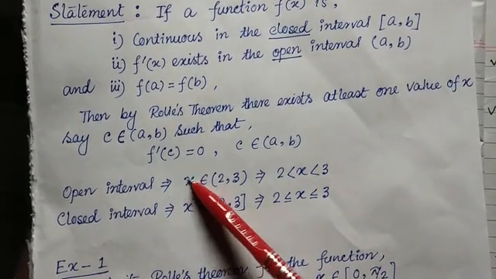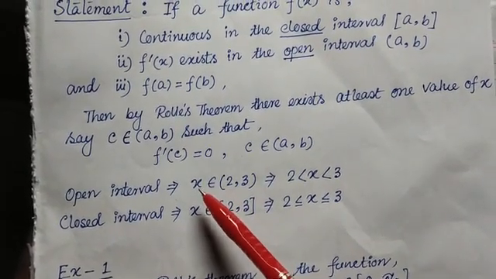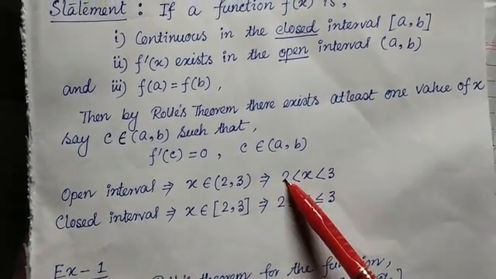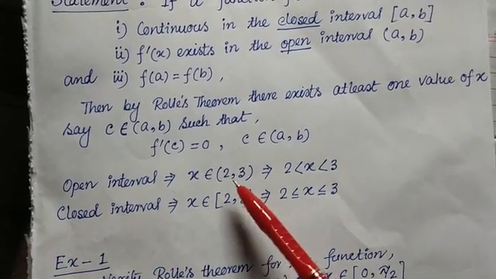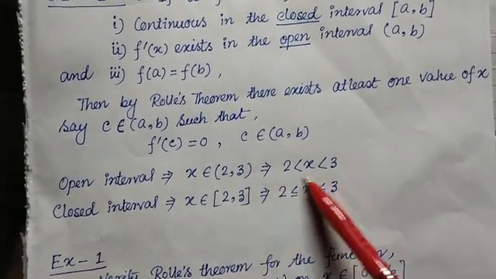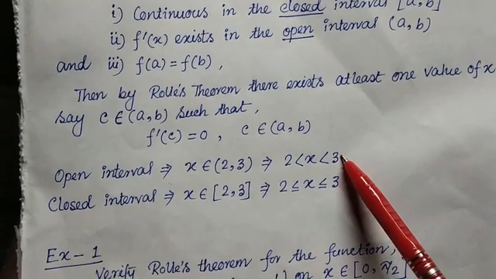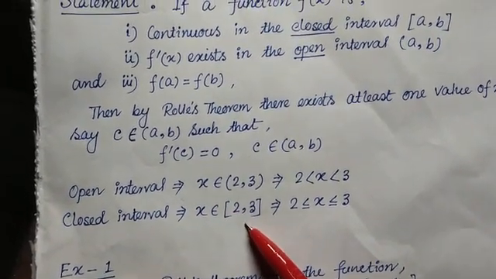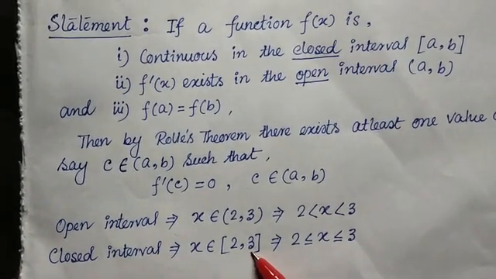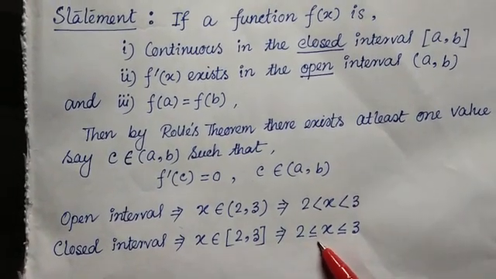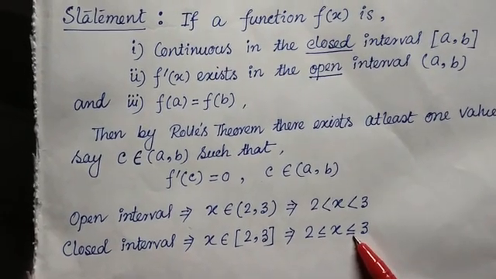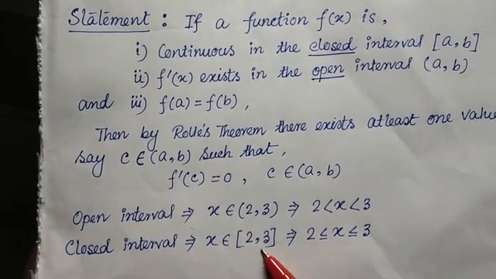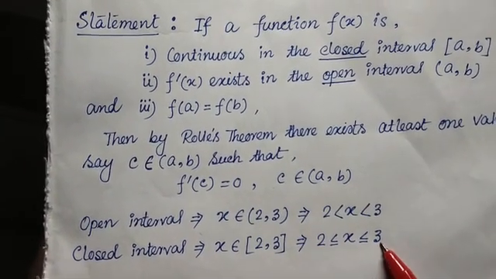Now what is open interval or closed interval? Suppose x belongs to open interval (2, 3). That means 2 is less than x is less than 3. That means you have to take all points between 2 and 3 excluding the boundary points. Closed interval means, suppose x belongs to closed interval [2, 3], so 2 is less than or equal to x is less than or equal to 3. So closed interval means you have to take all the points between 2 and 3 including the boundary points.